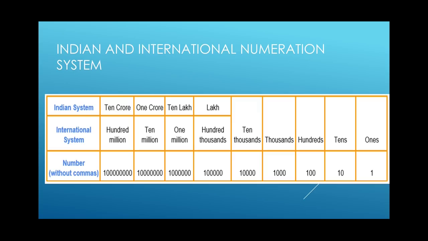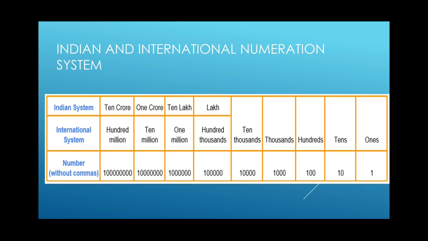You can see the place value chart of Indian and International System on your screen. If you see the placeholders, I'm going to read it for you. We can see ones, tens, hundreds, thousands, 10,000s. Here, the placeholders are the same in both the Indian system and international system. So till 10,000, the same names will be there.